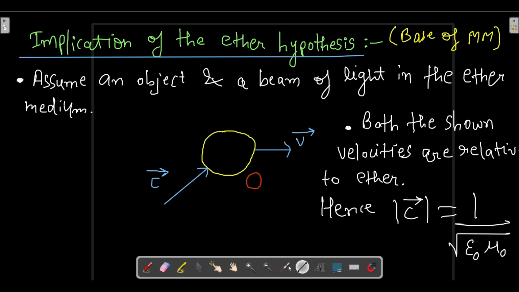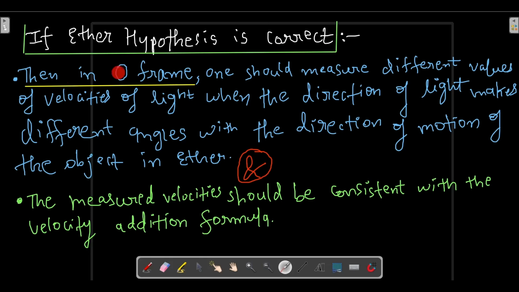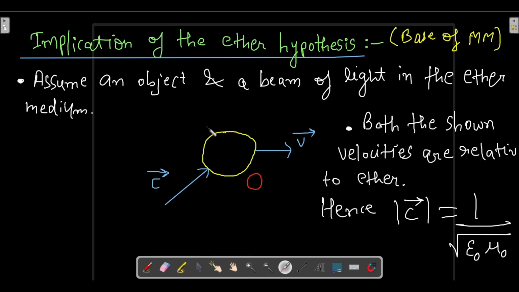O frame means objects frame. Then in the O frame, one should measure different values of velocities of light with respect to O.